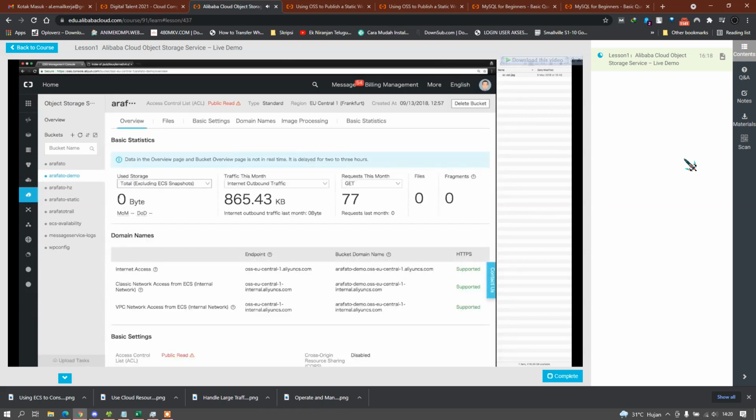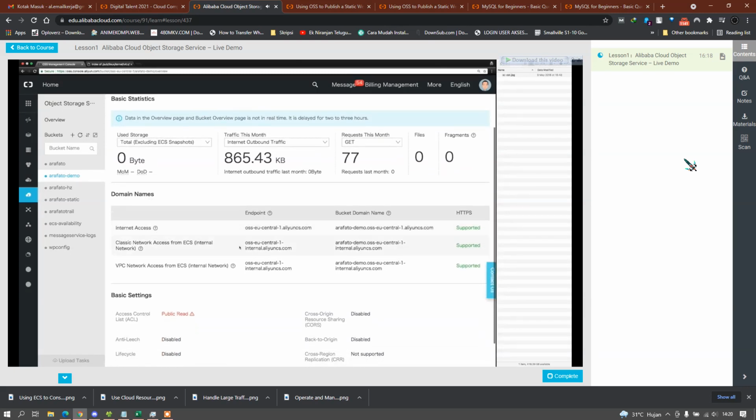Okay, let's hit OK. And after a couple of seconds, my bucket is created. So as you can see, for every bucket, you again have this summary here. What's interesting here, under domain names, you will find the endpoints that you can use for your applications, like if you want to access them from the internet or if you want to access them from a VPC. Keep in mind that this address here, the internal one, only works with ECS instances that are deployed in the same region as your bucket here. So only resources from Frankfurt can access this VPC endpoint here.